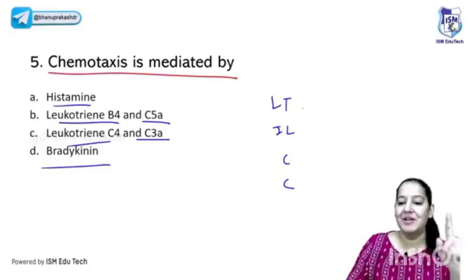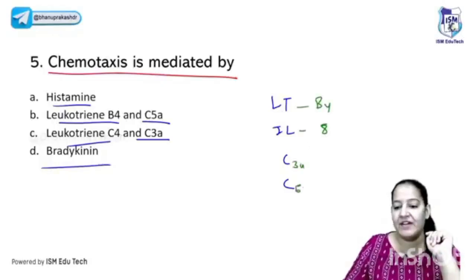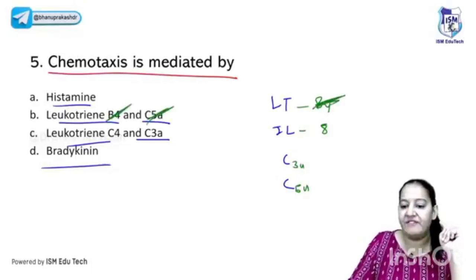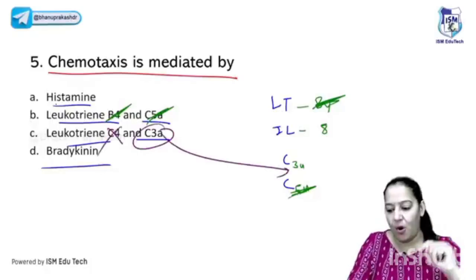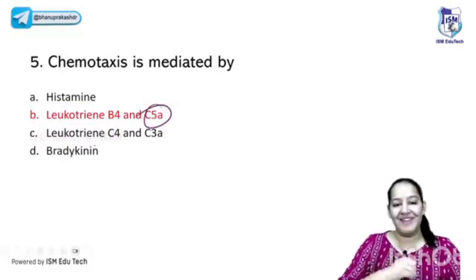So let me help you. Leukotriene is B4, interleukin is 8, and the 2 complement chemicals are C3a and C5a. Now match it correctly among the options. Leukotriene B4 is given and C5a is also given. In option C, C3a is correct, but leukotriene C4 is not there. So yes, you all are right. The correct answer here is B. Very, very good. Excellent. And the most potent among them is C5a.